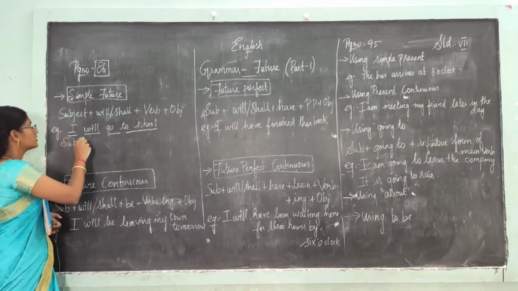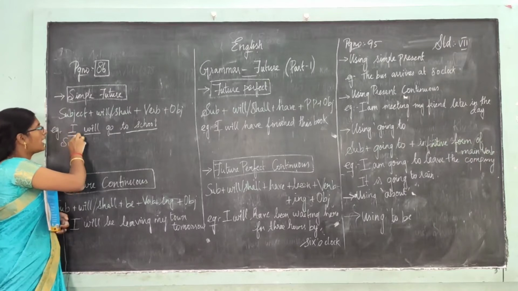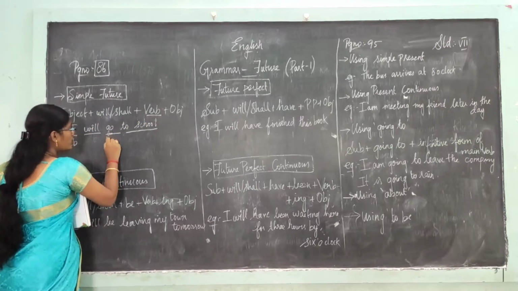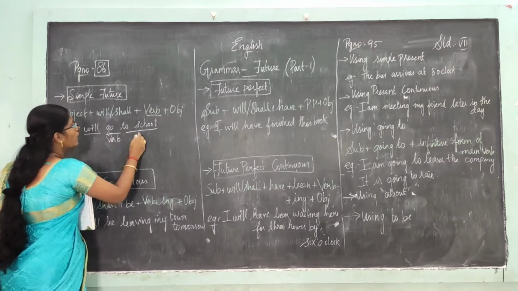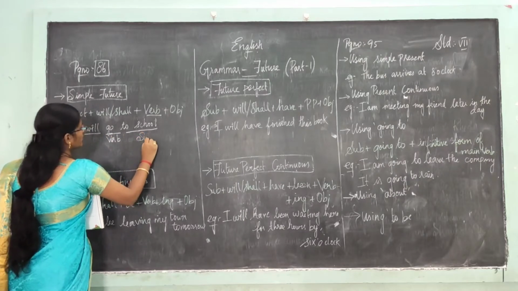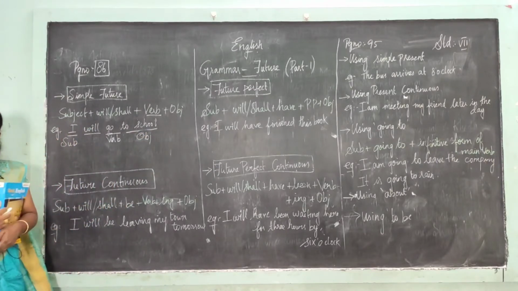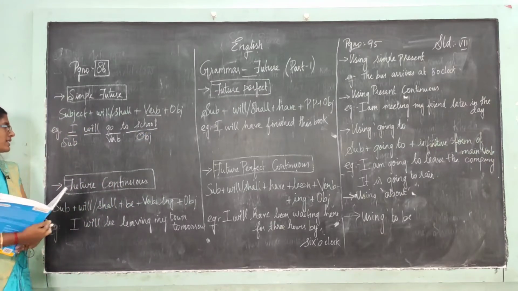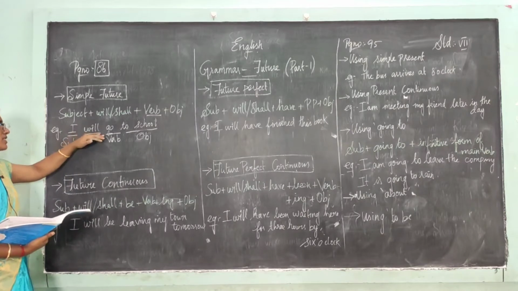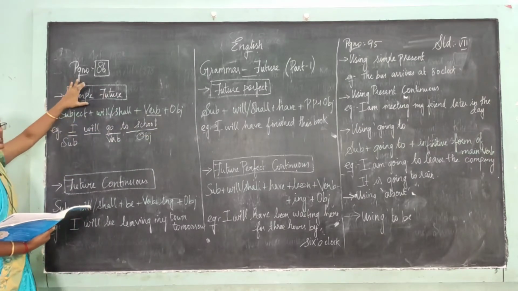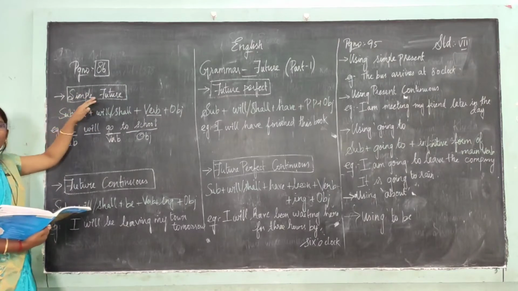Look at this: I will or shall plus verb, go is the verb, and the object is school. I will go to school. Can you all understand? So subject plus will or shall plus verb plus object, this is the format of simple future.